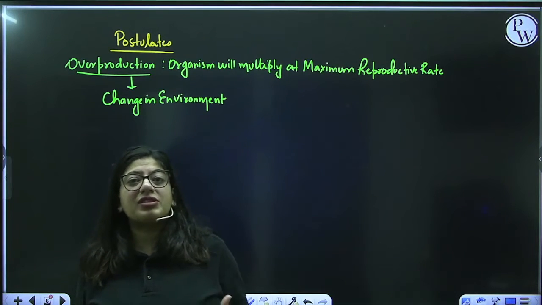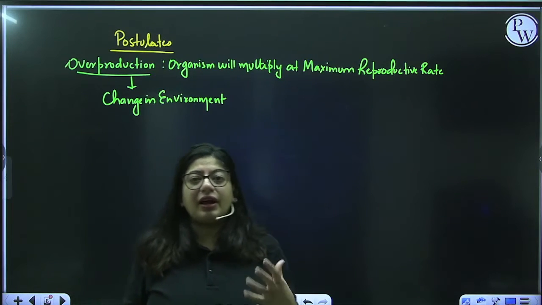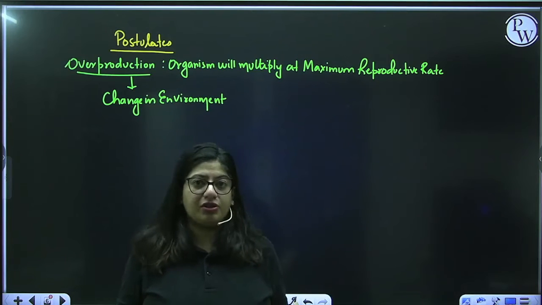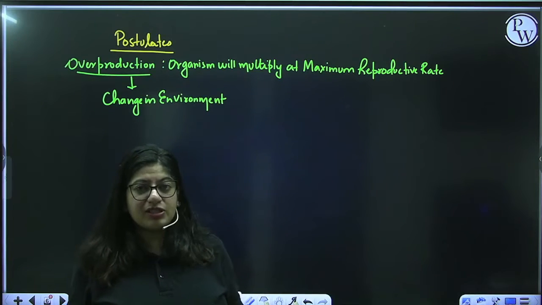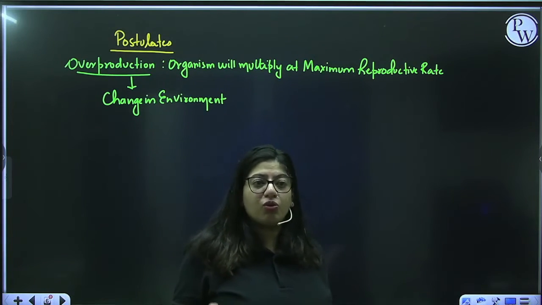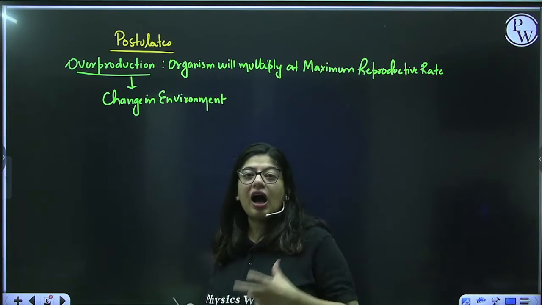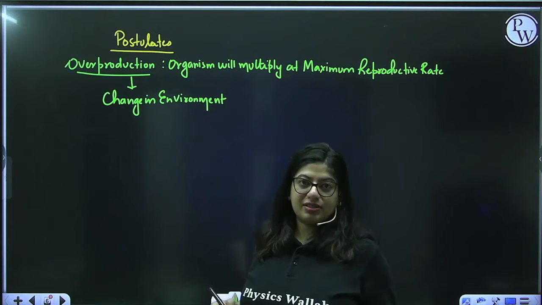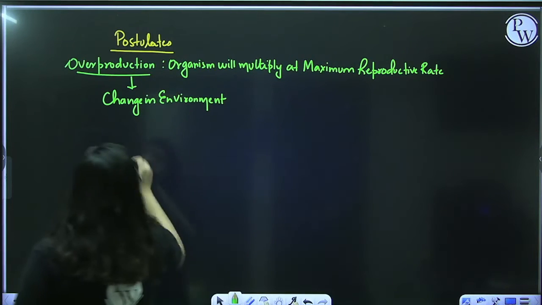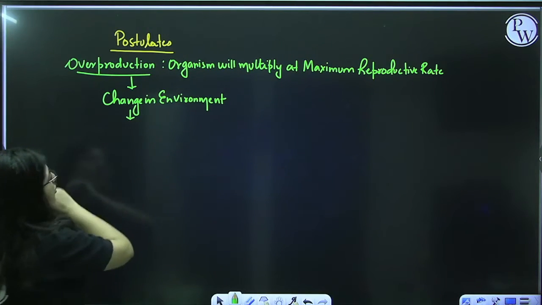Now organisms will start killing each other, and that is what competition is. So the competition will arise. Just like in the NEET exam, we have more than 20 lakh students every year, but the seats are very limited. So there is a hard competition for existence. Okay, so there is a change in environment. What is the change in environment?